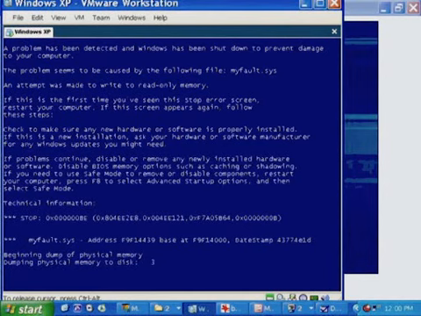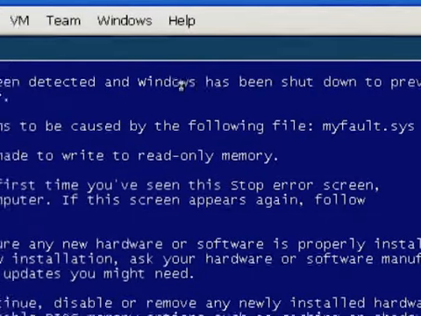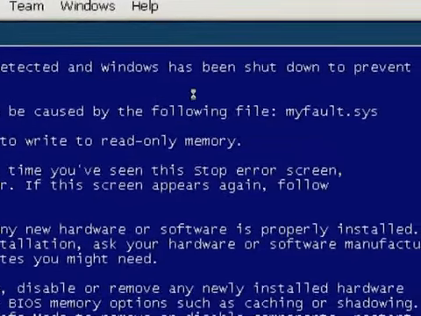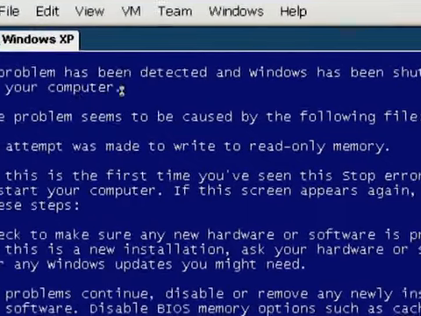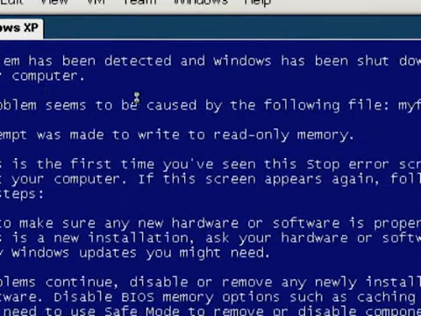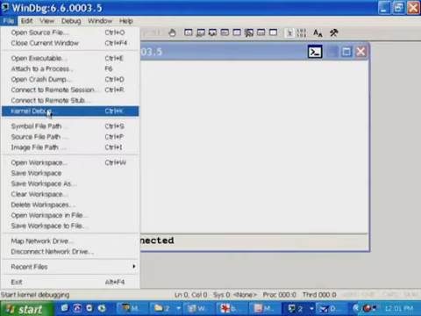Instantly the system crashes, but if you look at the blue screen text, we have a little more detail. Right at the top it says, the problem seems to be caused by the following file, myfault.sys. So now we know the driver that was at fault. And the second line below that shows the reason: an attempt was made to write to read-only memory. So Driver Verifier, because it enabled system code write protection, caused this kind of bug, a code overwrite, to be caught dead in its tracks, pointing to myfault.sys. Shall we go open the dump? Let's take a look at that crash dump and see what the analysis engine has to say about that.